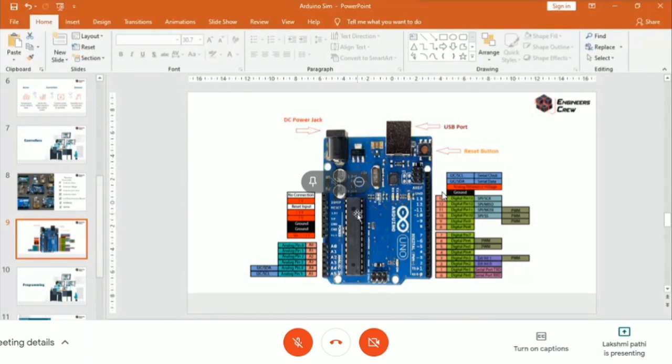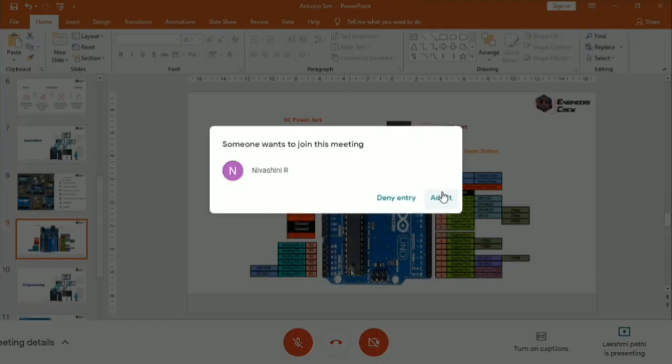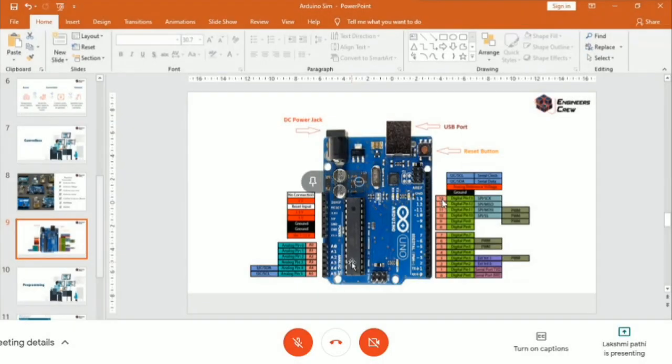This is a controller board, and this IC is the controller. That IC is an Atmega328P. I don't want to explain the physical construction of the boards; you can search the internet and find it. It's somewhat boring, so I'm starting with coding: how to program a controller and how to control the actions we have to take. That's what we have to see.